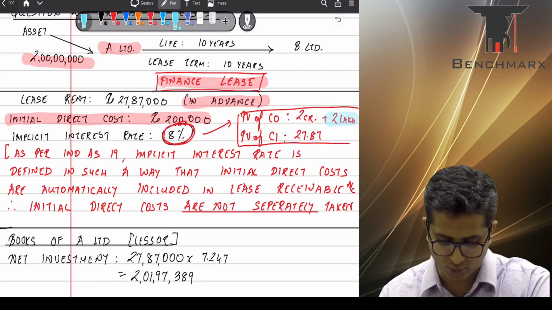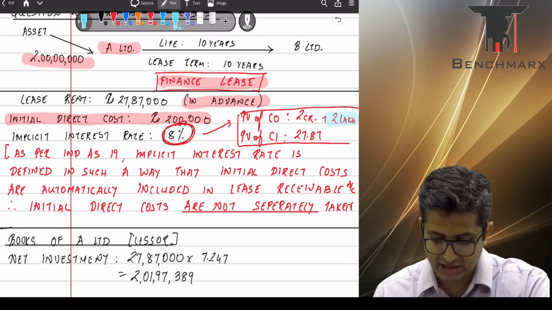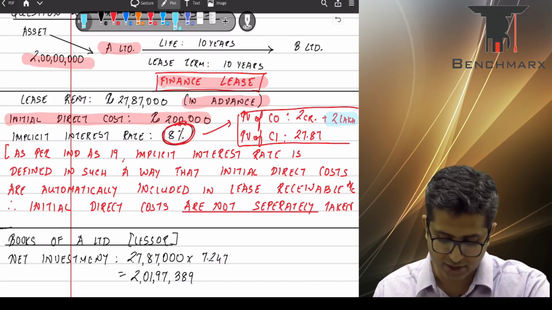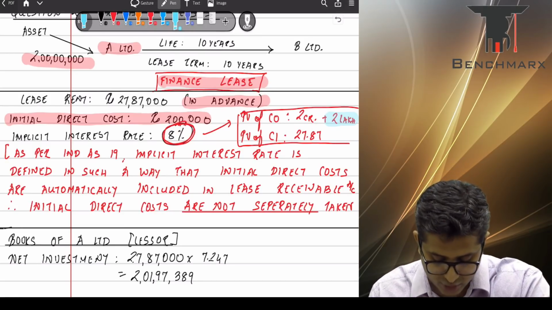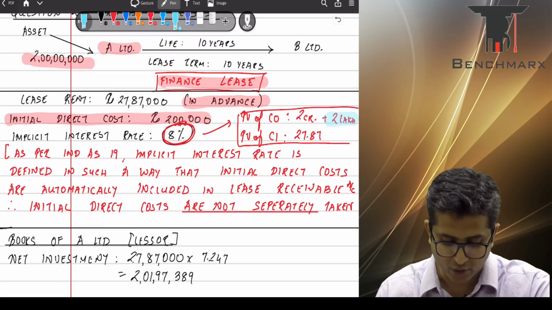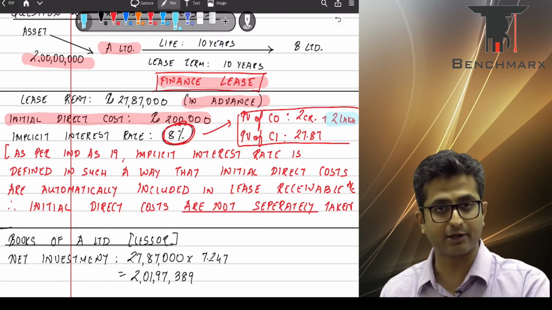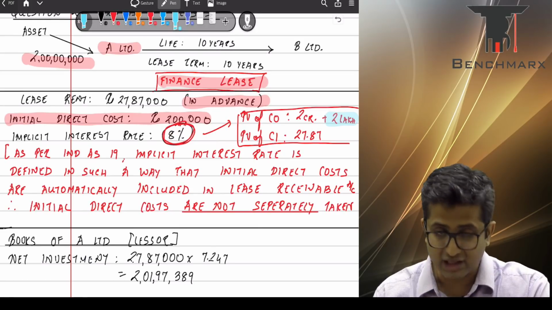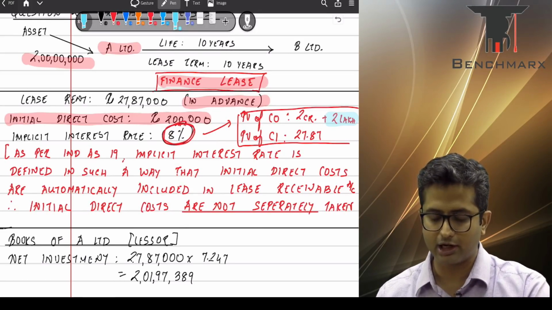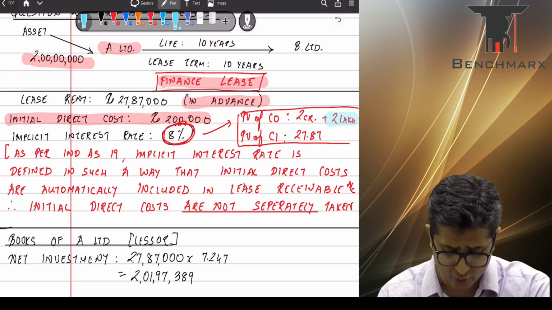Okay, so as we can see what is written, as per Ind AS 17, the implicit interest rate is defined in such a way that initial direct costs are automatically included in the lease receivable, and therefore the initial direct costs are not separately taken. Okay, fair enough. We'll come back to this point again as a part of the discussion of the solution.